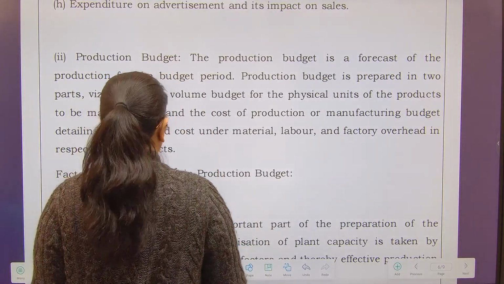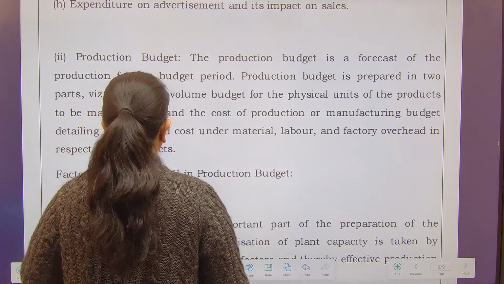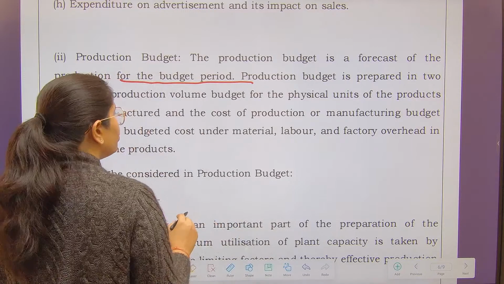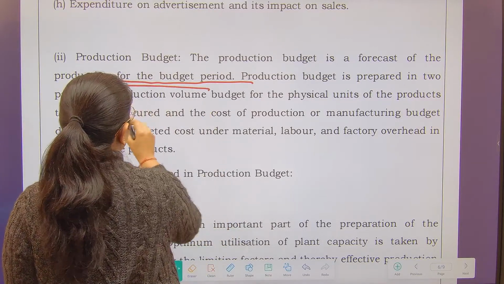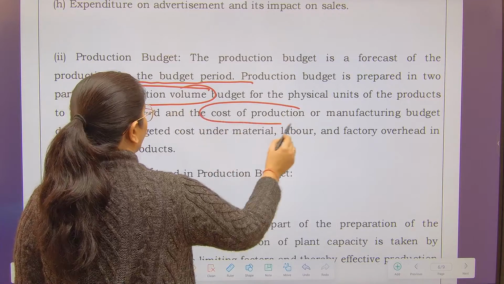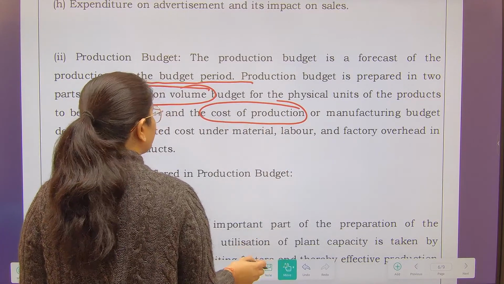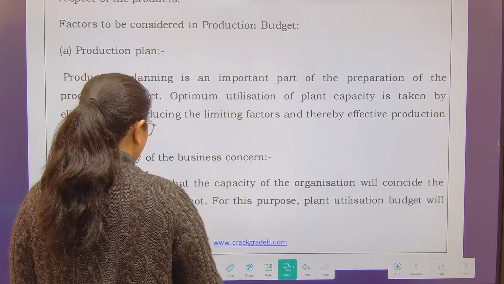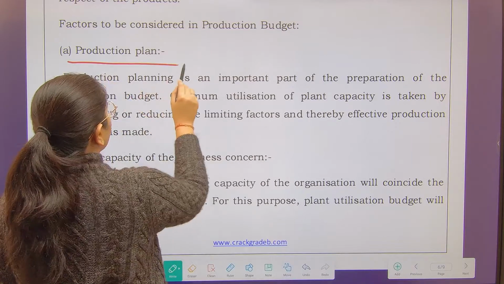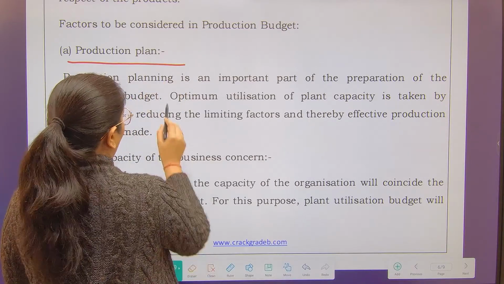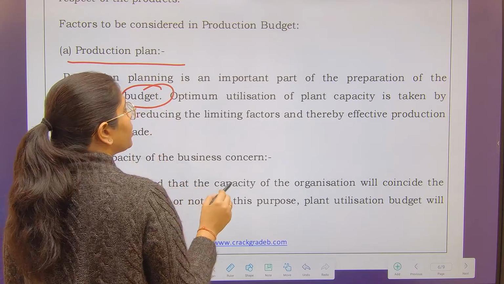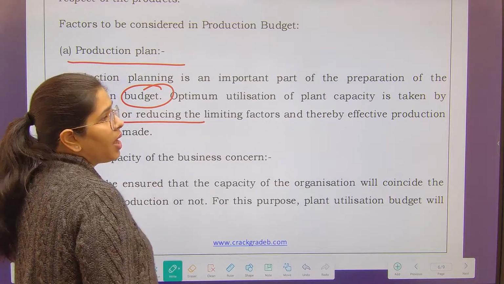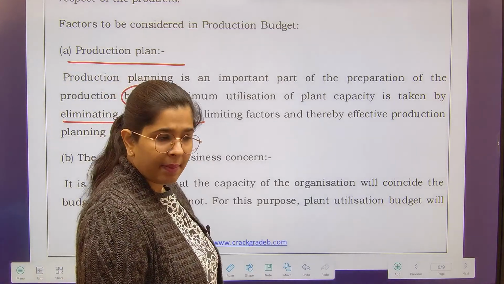Now let's talk about the production budget. The production budget is the forecast of the production for the budget period. What is the production that you are going to do? This is prepared in physical volume as well as the cost of production, that means both in volume terms as well as price terms. Now what are the factors that need to be considered in the production budget? Number one is the production plan. Production planning is very important for making the budget. Optimum utilization of plant capacity is taken into consideration and then your budget is made. Always remember this particular thing.